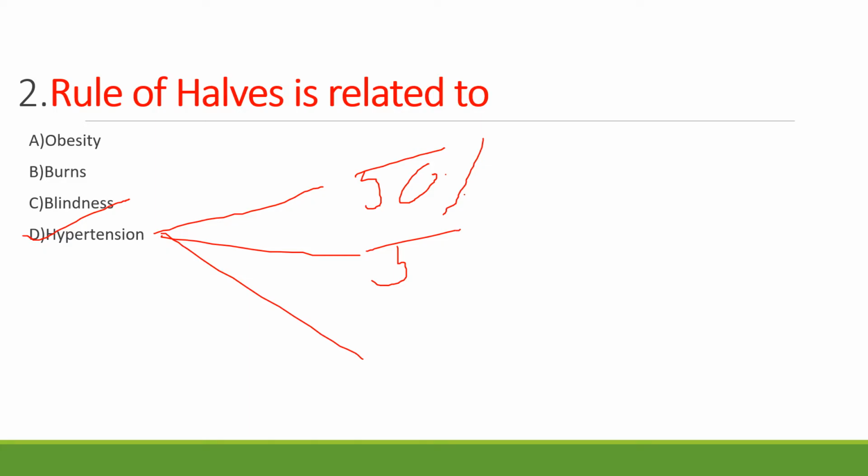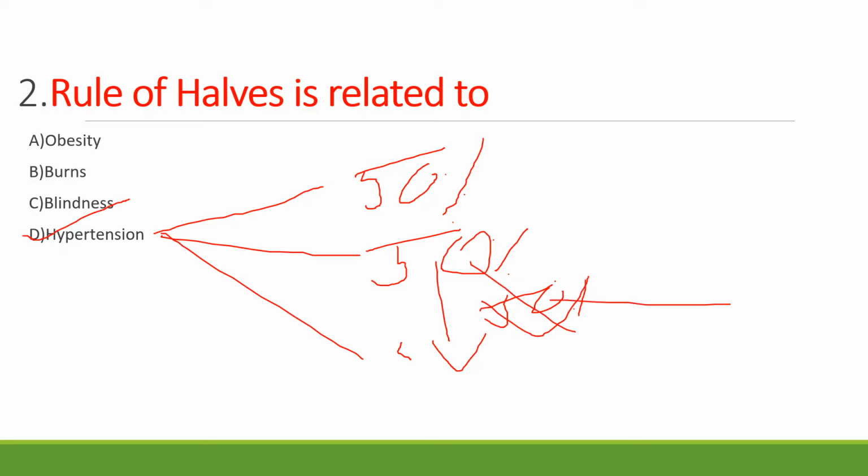Around 50% are diagnosed and are on treatment. Among those on treatment, 50% are not controlled, that is, whoever is treated with hypertension, they have not achieved their therapeutic goals. That is why hypertension is related to rule of halves.